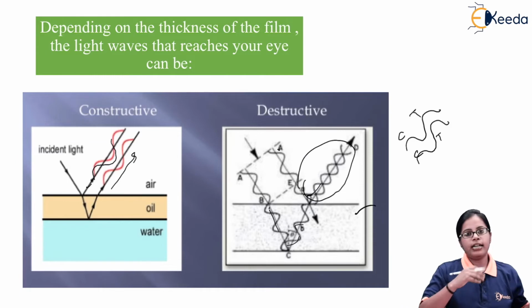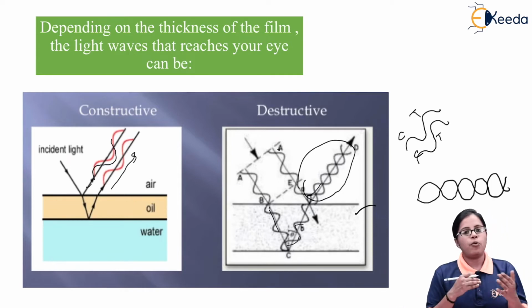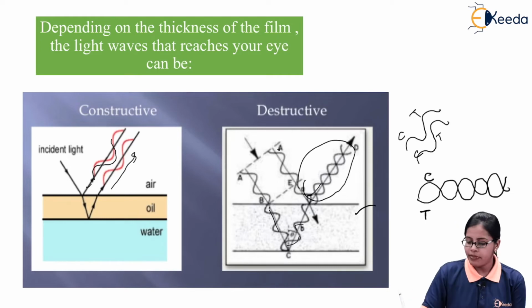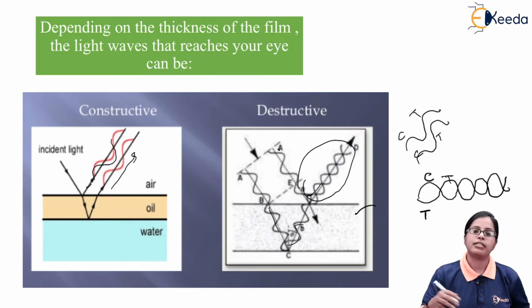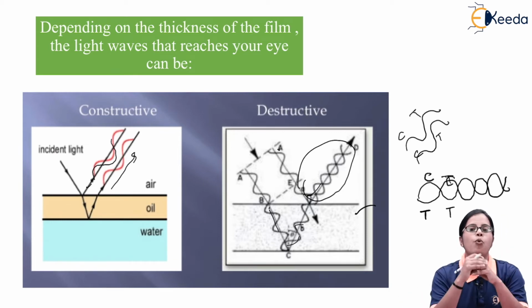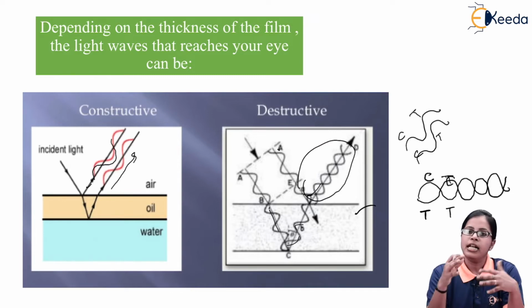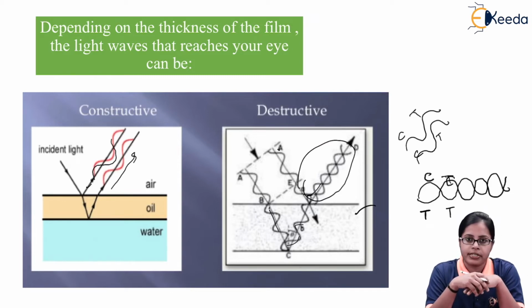section. They are overlapping in such a manner that I have one wave like this and the second wave is overlapping in this manner. If the overlapping is occurring in this manner, we can say the crest of one wave overlaps with the trough of another wave, or the trough of one wave overlaps with the crest of another wave. This means that whenever the crest overlaps with the trough, or the trough overlaps with the crest of another wave, this results in destructive interference.